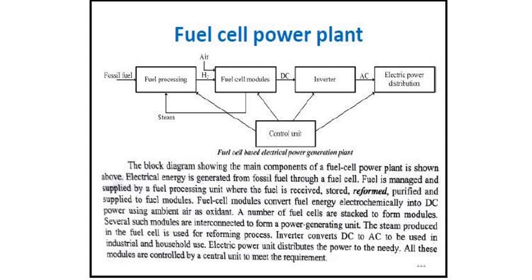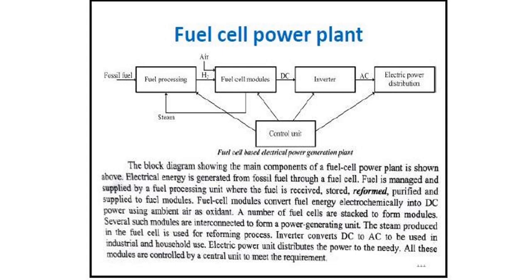And this AC is given to the electrical power distribution, where the household appliances, everything can be connected, giving power to the needy. And all these modules are controlled by a central unit to meet the requirement. That is the control unit. The control unit controls all these modules.